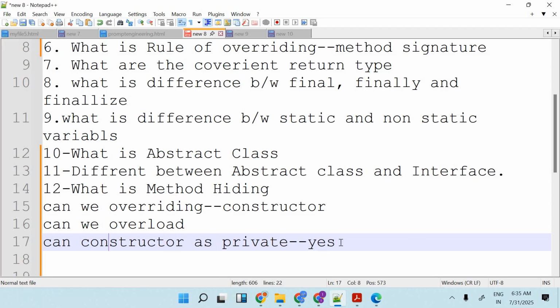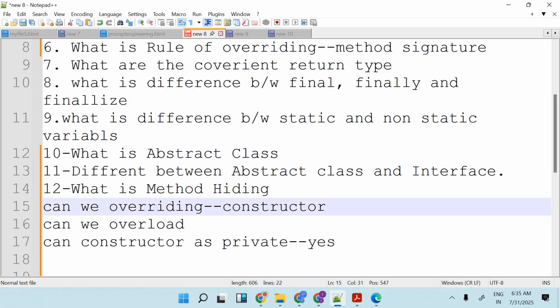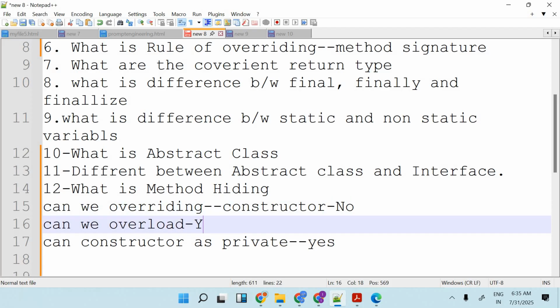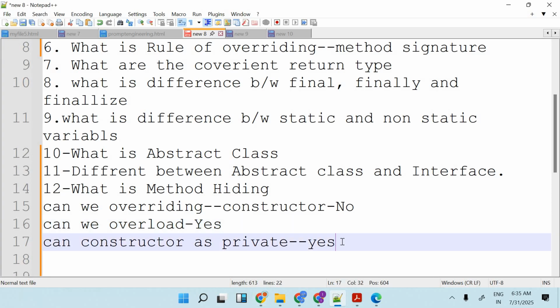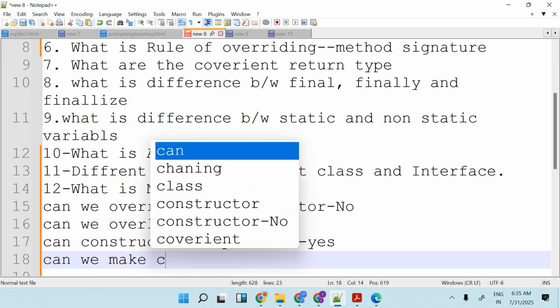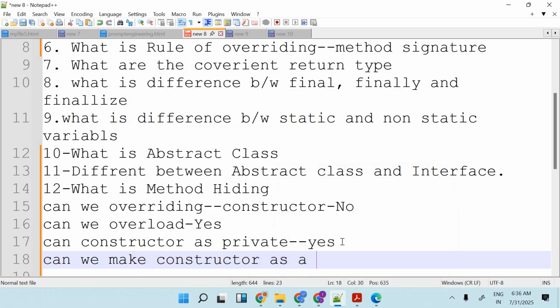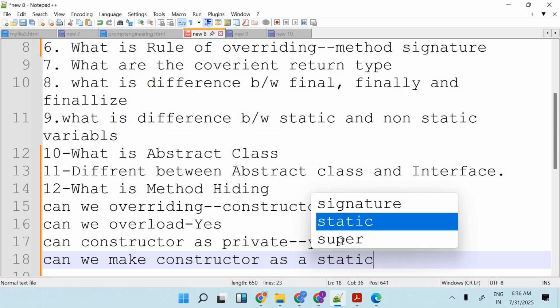So, can we make a constructor private? Yes. Can we overload a constructor? Yes. Can we override a constructor? No. That much you may get from constructors. Can we make a constructor static? The answer should be no.